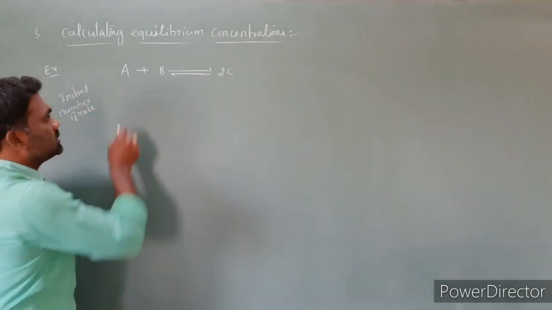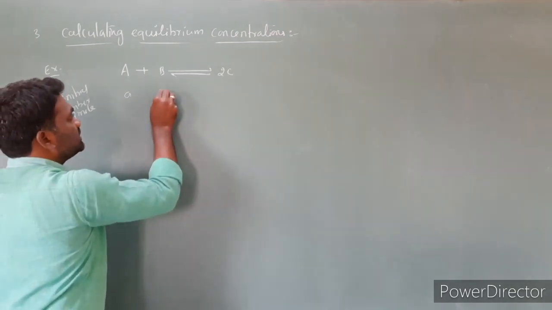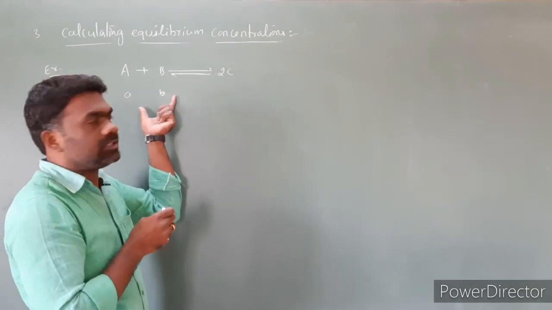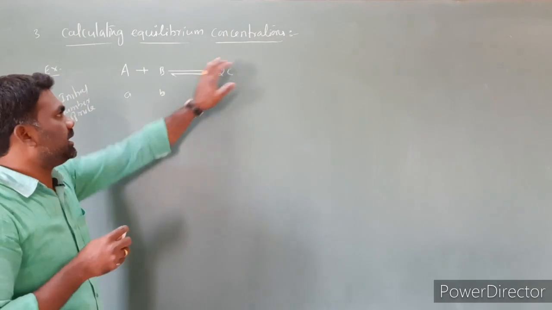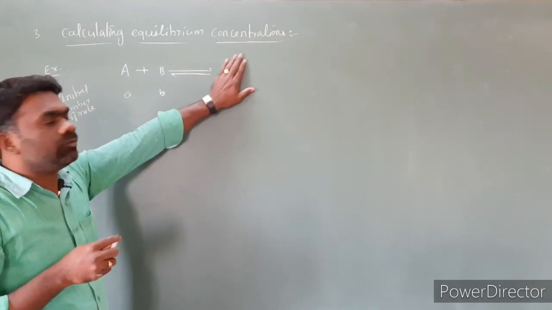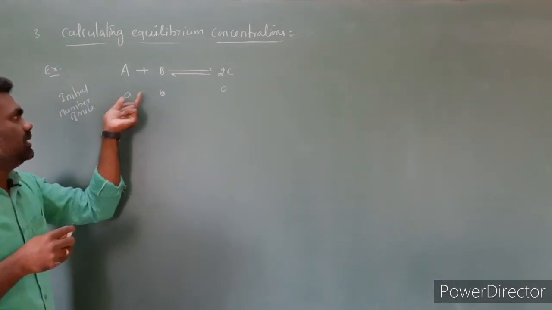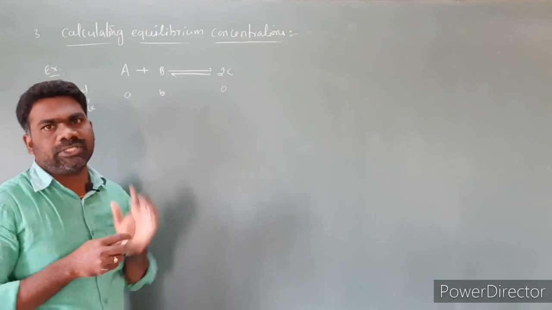Initially the reaction has not started, only reactants are there. So the initial number of moles of A is a, of B is b, and of product is 0.